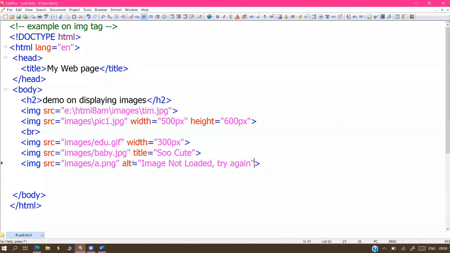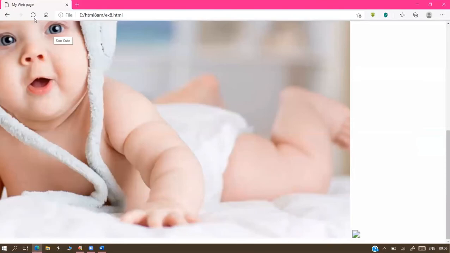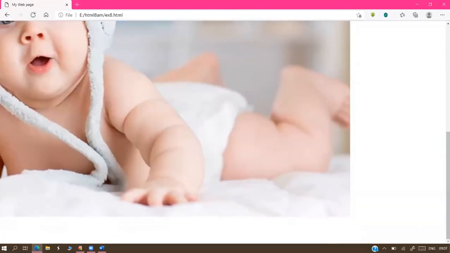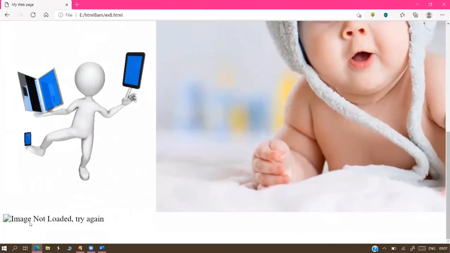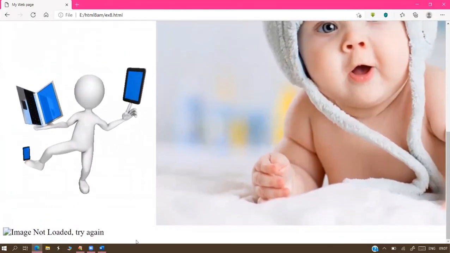Image not loaded, try again. Now see, there we will get the message.